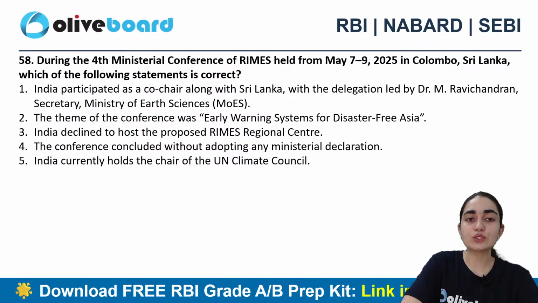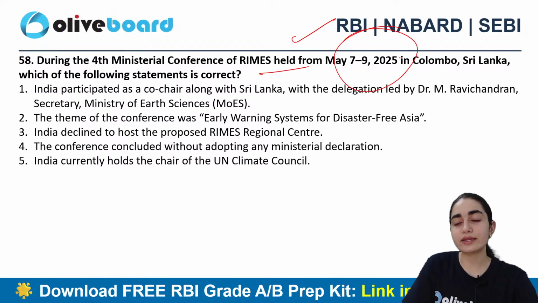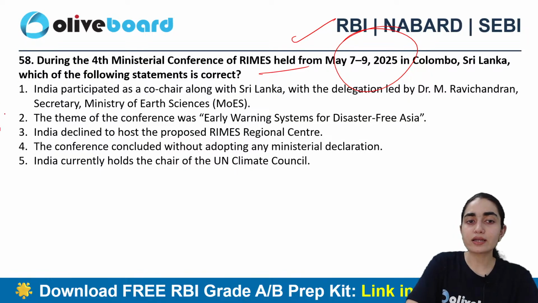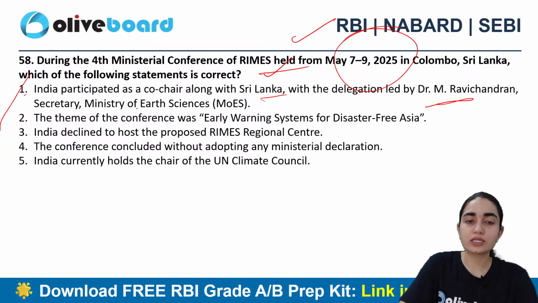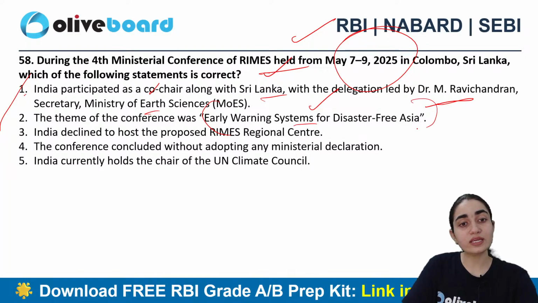Next question says, during the 4th Ministerial Conference of RIMES held from this particular date in Colombo, Sri Lanka, which of the following statements are correct to consider? India participated as a co-chair along with Sri Lanka with a delegation led by Dr. M. Ravi Chandra, Secretary, Ministry of Earth Sciences. The theme of the conference was an early warning system for a disaster-free Asia.